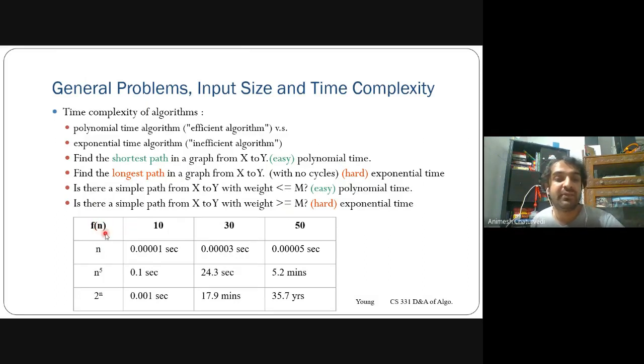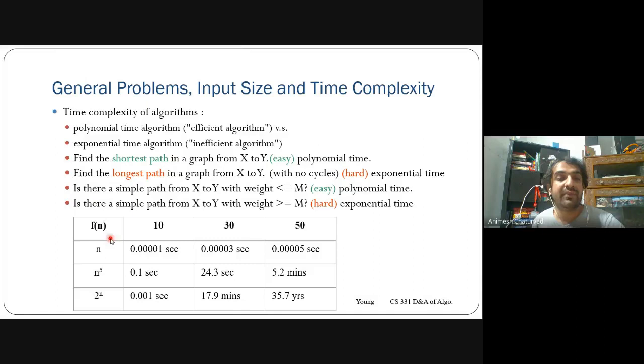Suppose there is a function f(n) of complexity, and n could be taken as 10, 30, and 50. This function could be solved in 0.0003 seconds, then for 50 in 0.00005 seconds.